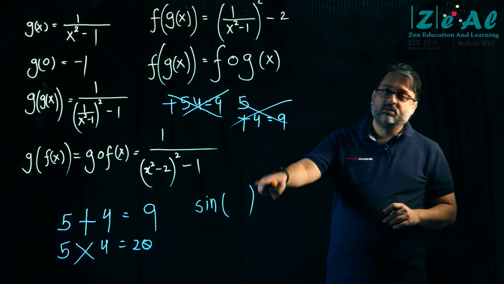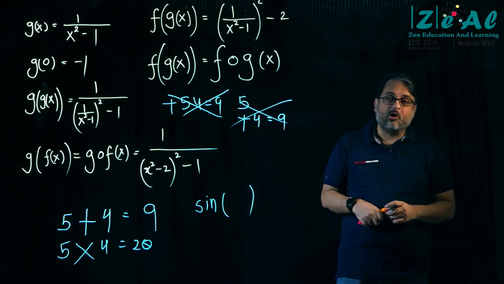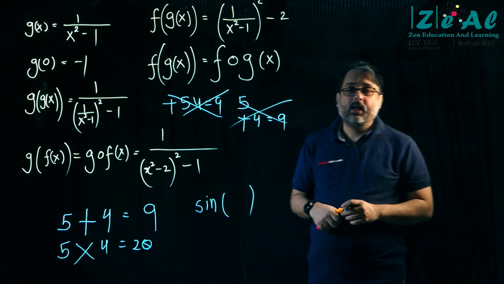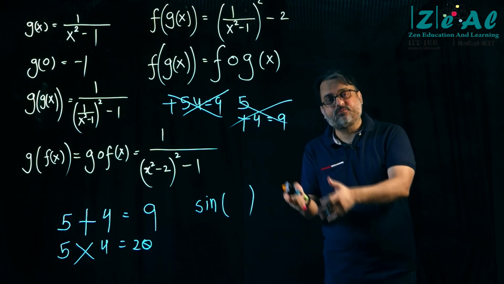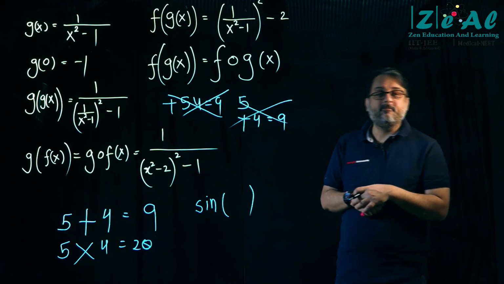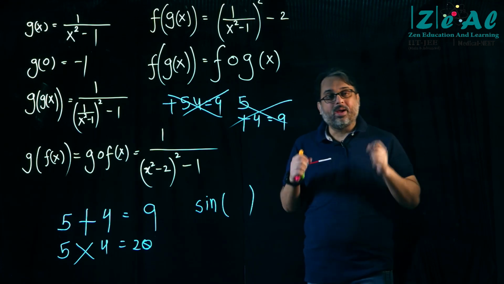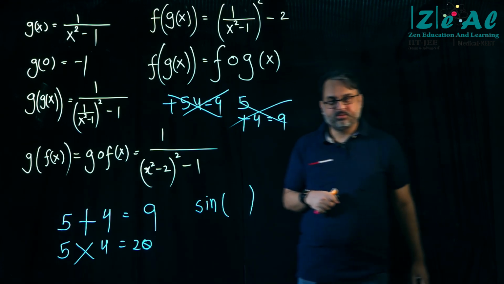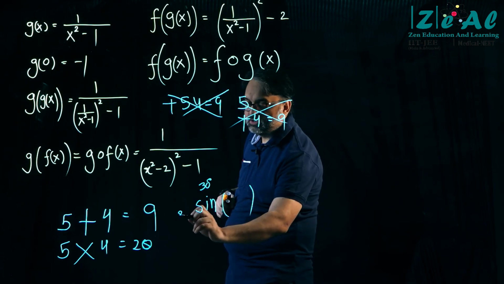So this mathematically is an operator, okay? And what do you do with this operator? What is the input of this operator? Well, the input of this operator is always an angle. And where do you place this input? Do you place it here?